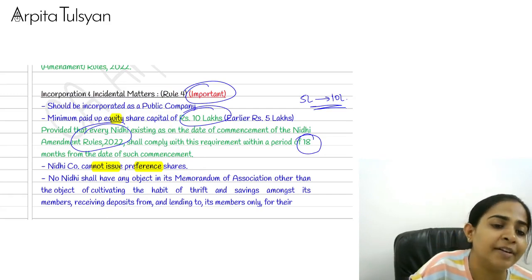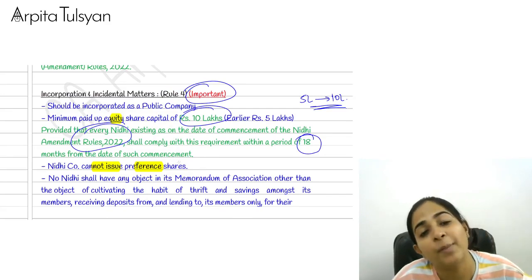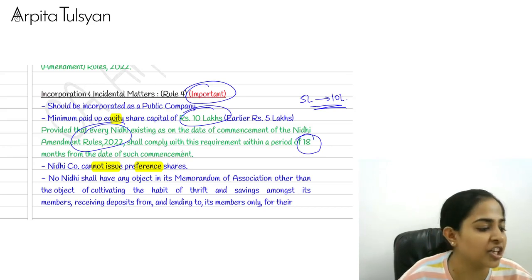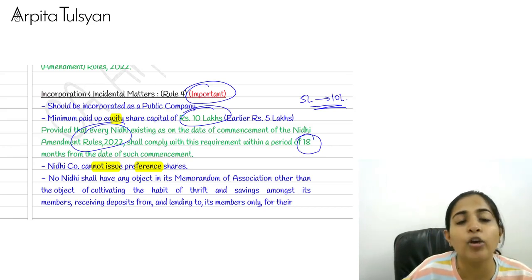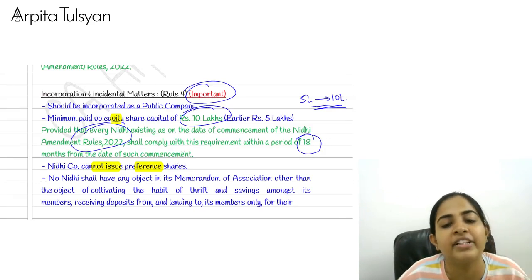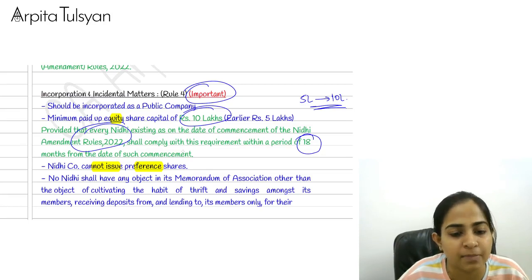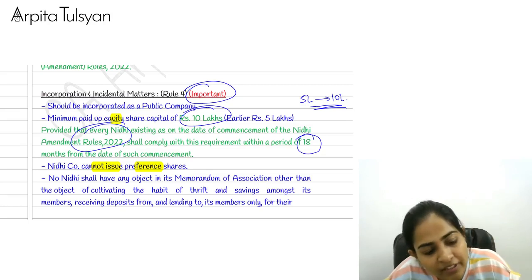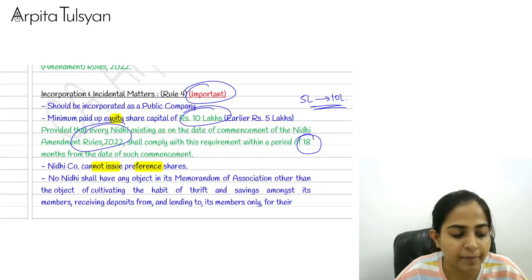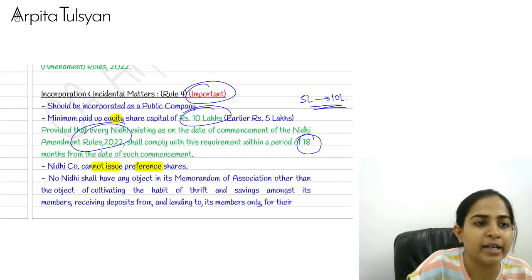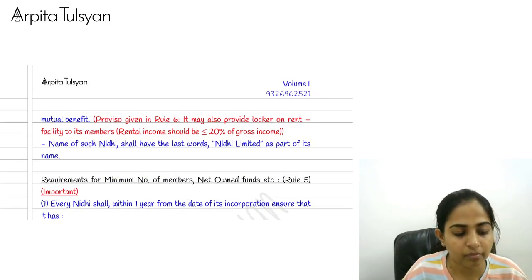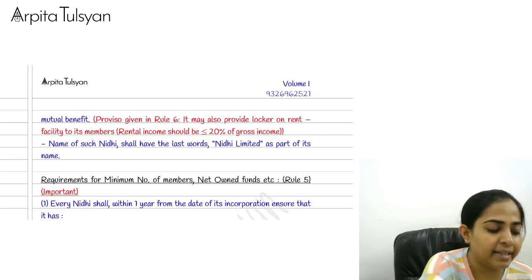Another thing, do you recollect a point which I told you, mutual benefit only? Means Nidhi can function only with its members. It can operate only with its members. It can accept deposits only from its members. It can give loans only to its members. Very clear with this? So it can deal only with its members. And then the next one.